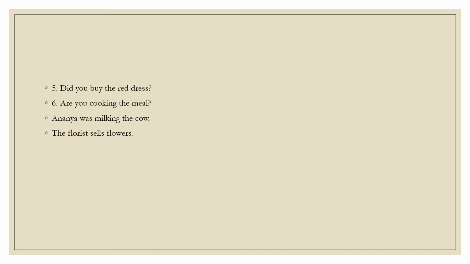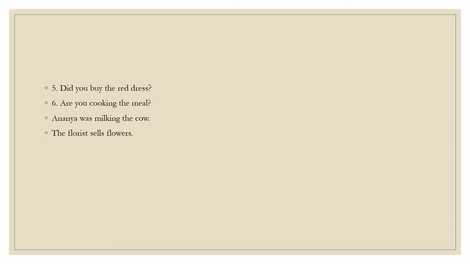Ananya was milking the cow. Now here I want you to remember that if you have anything in the continuous tense, you have to see first whether it is in the past continuous, present continuous or future continuous, and then you have to change accordingly.